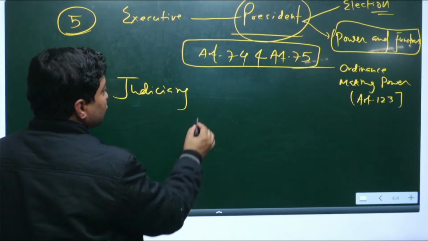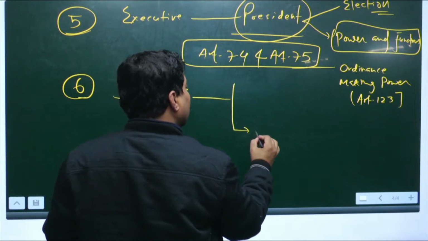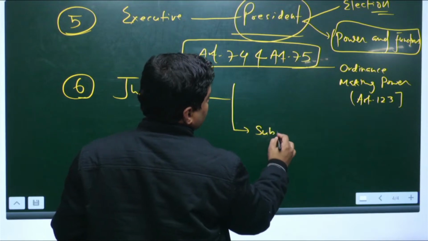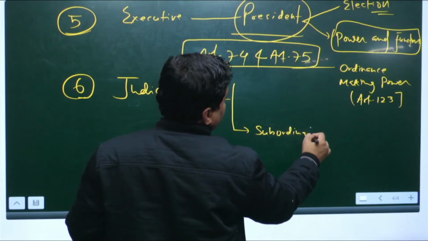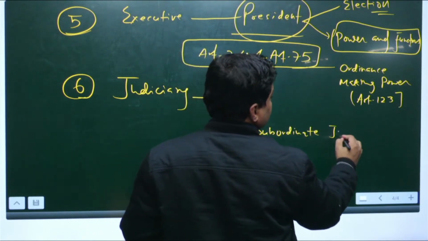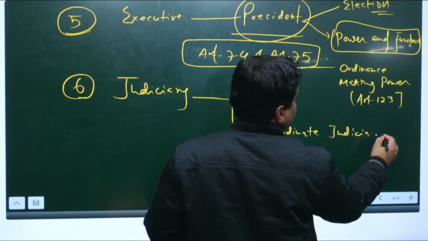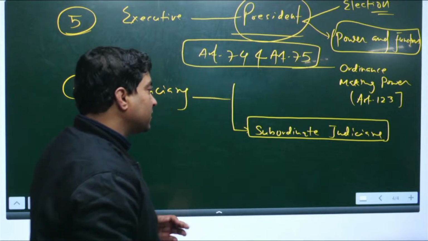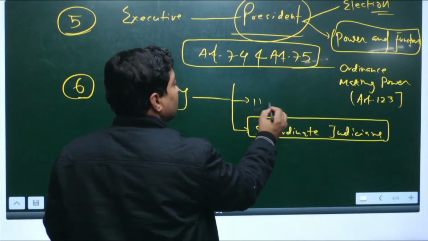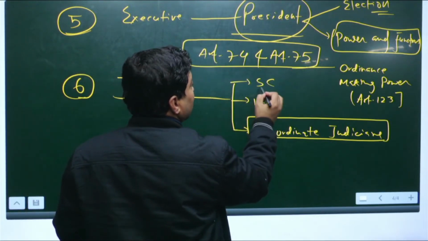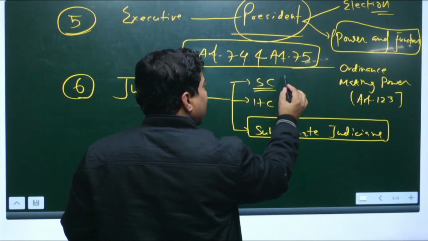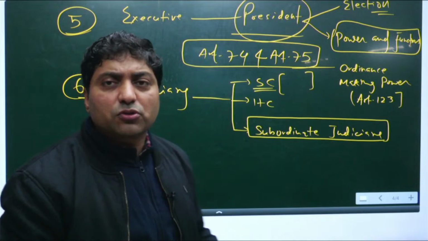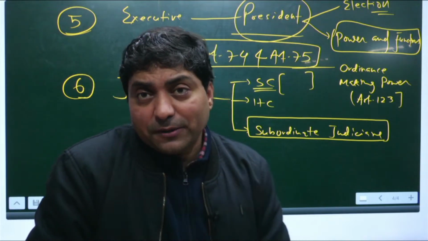Now the next chapter that one should focus on is the judiciary. And in the judiciary I would suggest you focus on the local judiciary, or I should say the subordinate judiciary, rather than the High Court or Supreme Court. One can focus on the Supreme Court also, basically the constitutional power of the Supreme Court.